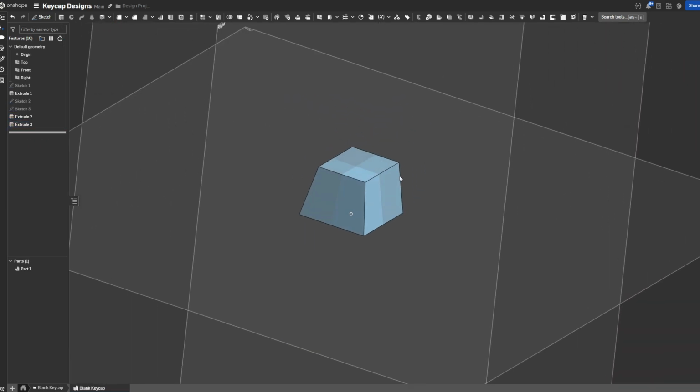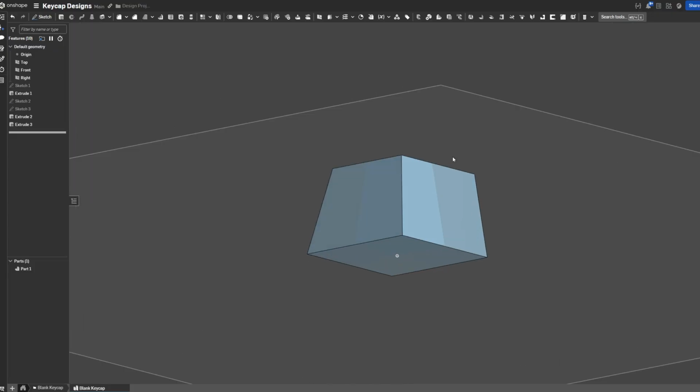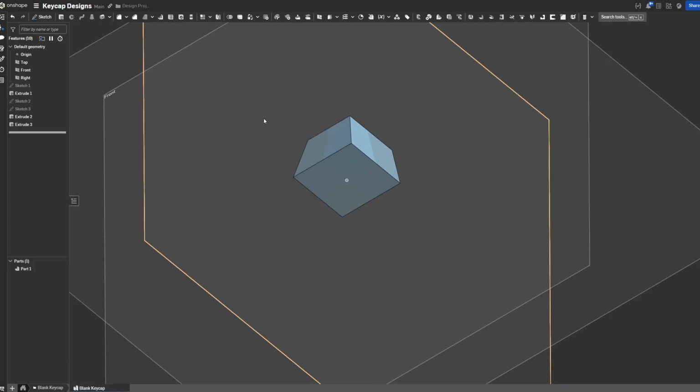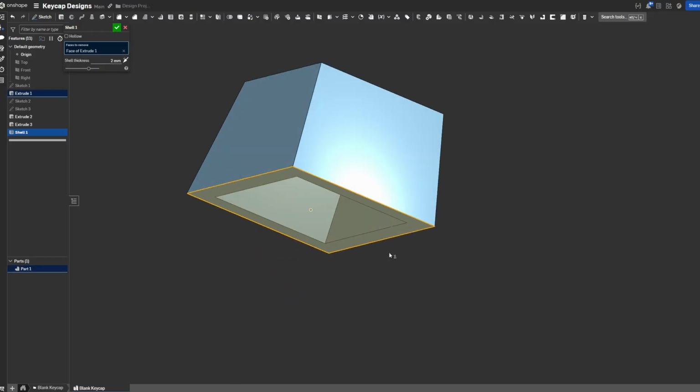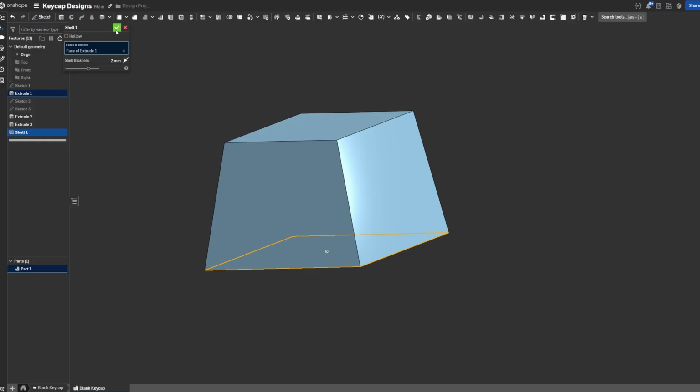Once the 3D model looks like the external shape of the keycap, I'm going to use the shell tool to hollow it out while removing the bottom face. In this tool, I select the face that I want removed and then the wall thickness, and then my keycap is closer to reality.